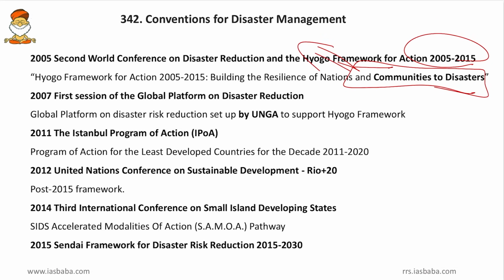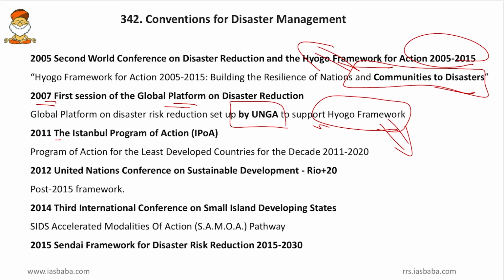And then in 2007, first session of Global Platform of Disaster Reduction, this was started. And what is this global platform, friends? This helps in assessing the disaster strategies. And Global Platform on Disaster Risk Reduction, it was set up by UN General Assembly to support or to assess Hyogo Framework. So even in India, we have National Platform for Disaster Risk Reduction. So what work they do? They assess the disaster plans.